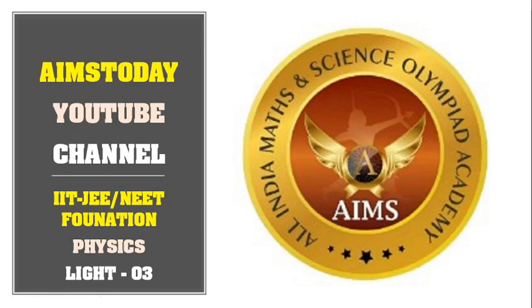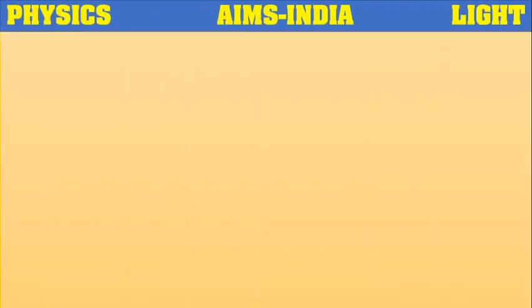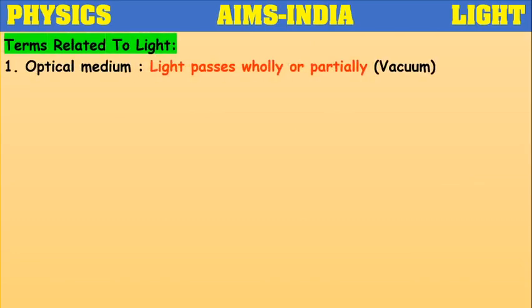In today's IIT JEE NEET Foundation class from physics subject, light topic we are going to continue. Let's see some of the basic terms related to light first. Terms related to light. Optical medium means the object through which light passes wholly or partially, like vacuum, is considered as optical medium.